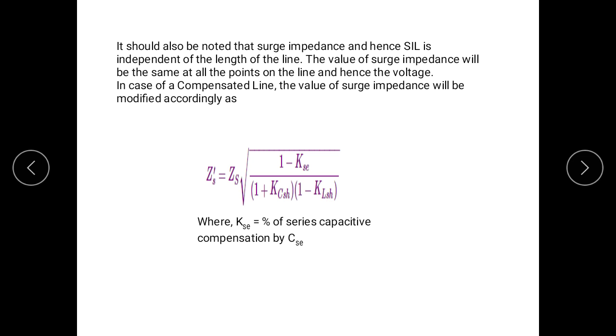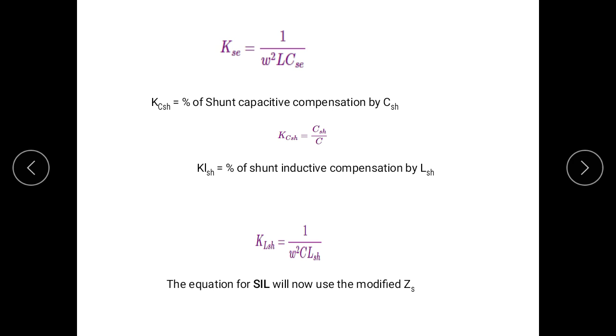So the value of KSE is 1 upon omega square L CSE, and KCSH is the percentage of shunt capacitive compensation by CSH or shunt capacitor.